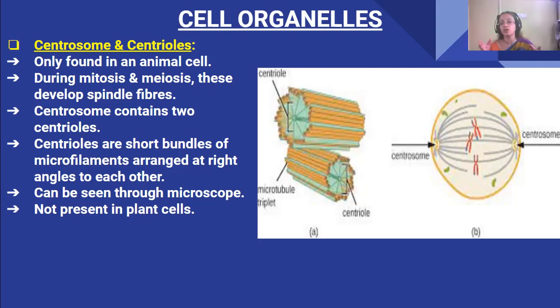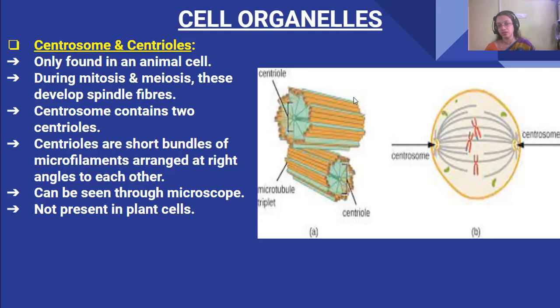The centrosome actually contains two centrioles. These two are the centrioles. These centrioles are short bundles of microfilaments, microtubules, arranged in triplets. They are arranged at right angles to each other.